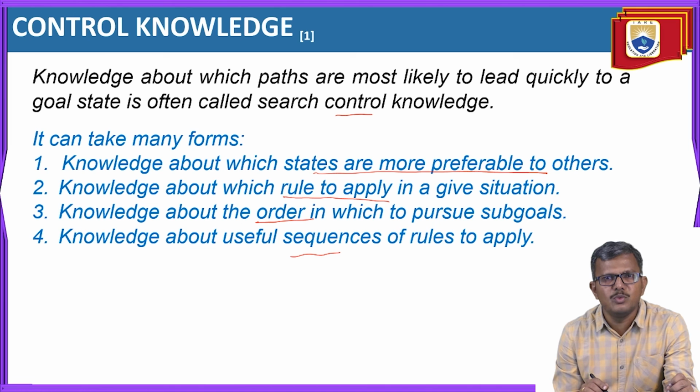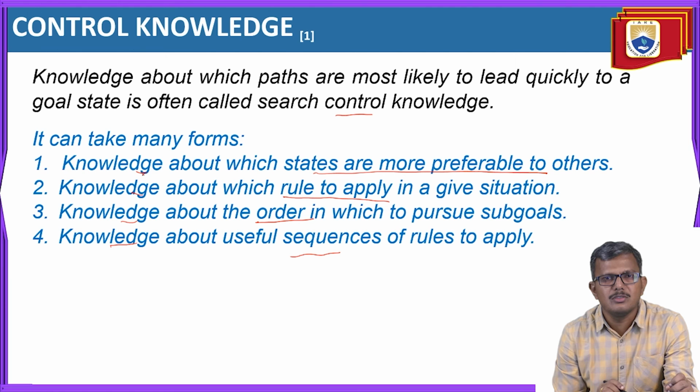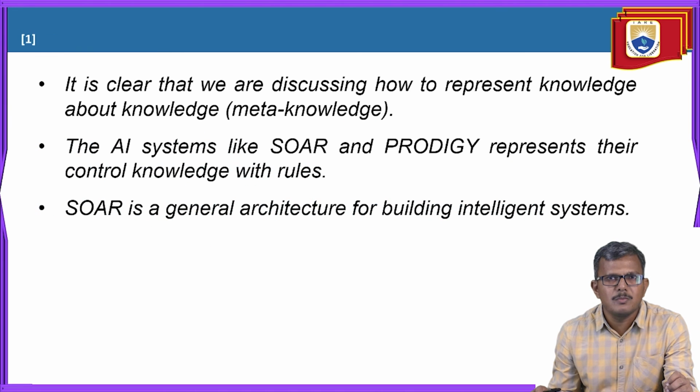In these four cases, we are concentrating on acquiring knowledge. So simply we can say that we are acquiring knowledge about the knowledge. Knowledge about the knowledge is a meta knowledge. With the help of this meta knowledge, we perform an activity to identify whether the generated path is making us move towards the goal state or not. So it is clear that we are discussing how the knowledge representation will be there, which we are calling meta knowledge.